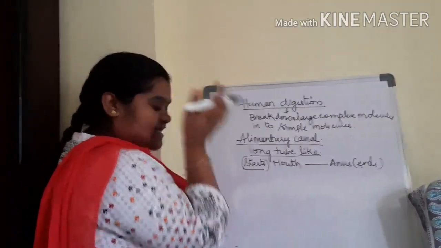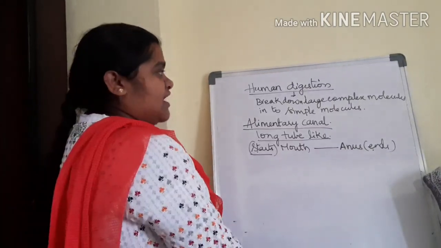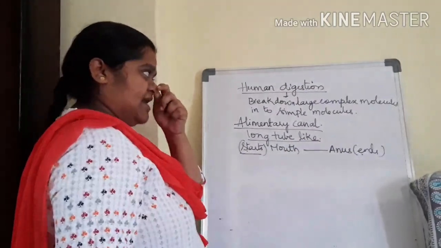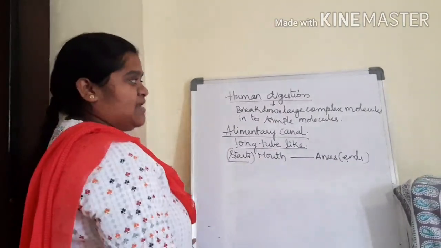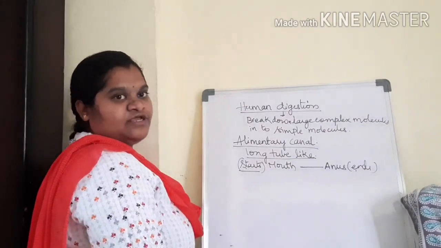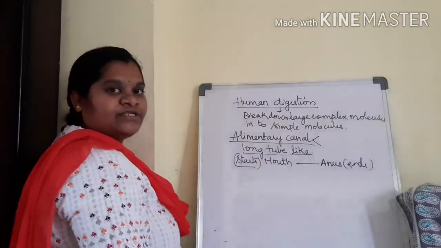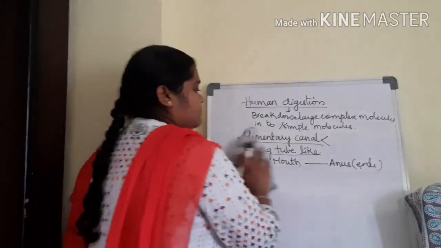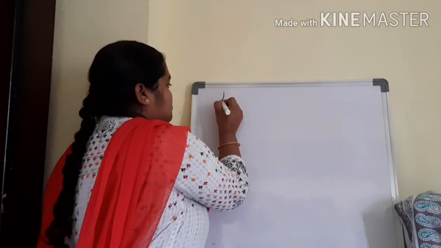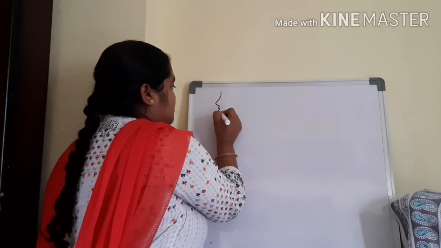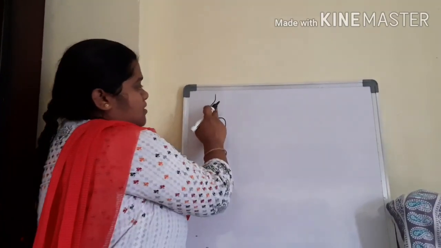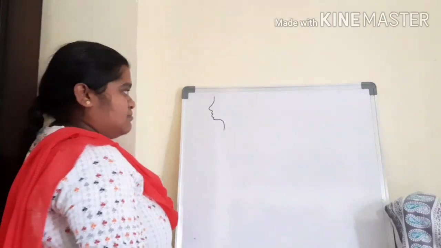In human digestion, we are going to learn step by step how the digestion process takes place, what are the parts involved in human digestion, and what are the parts present in the alimentary canal. So I already told that digestion starts from the mouth.